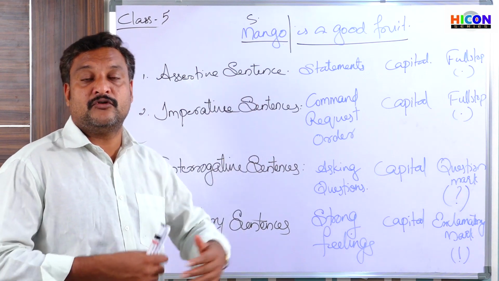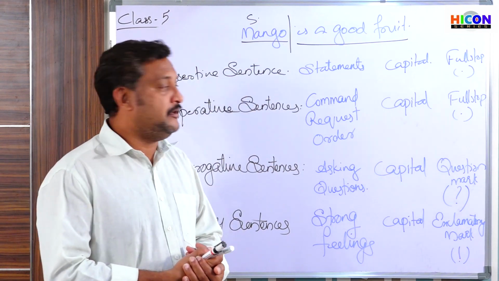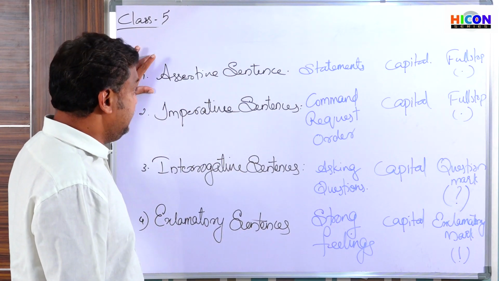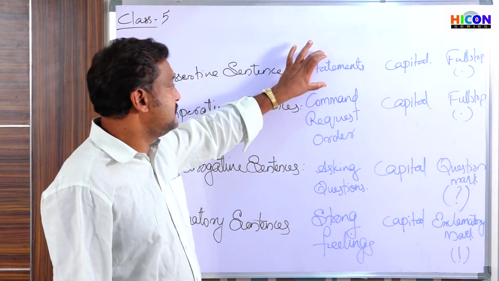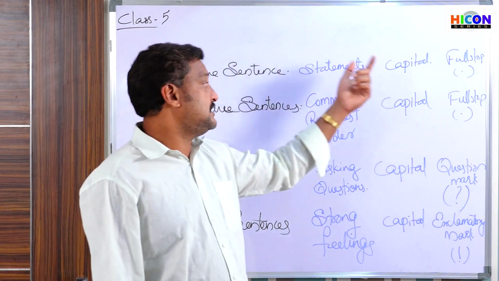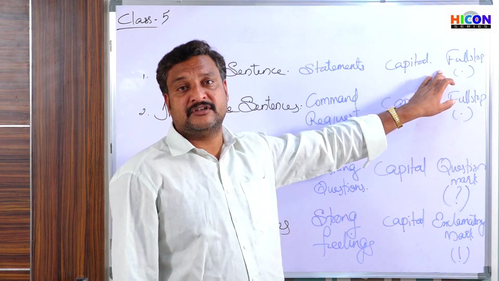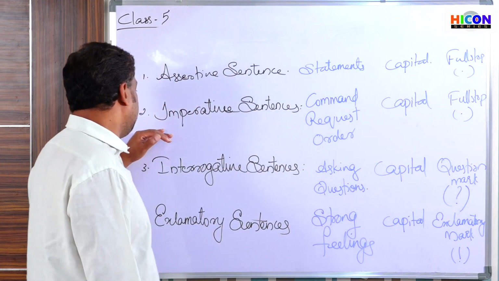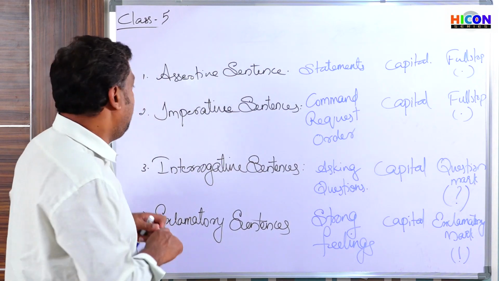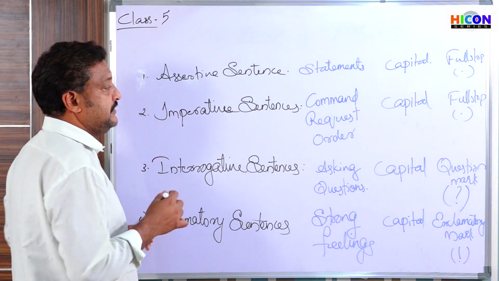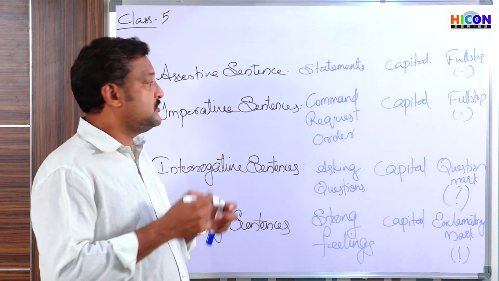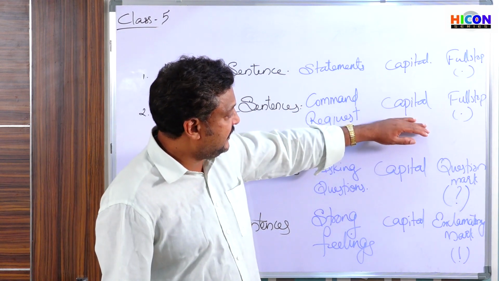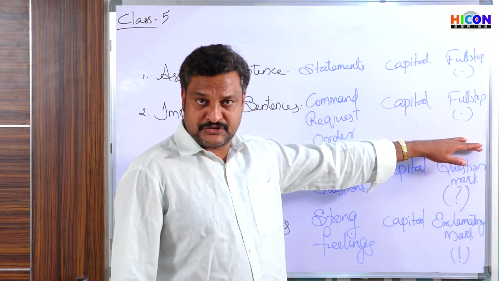These are the four types of sentences we have. The first type of sentence is called an assertive sentence. They are simple statements. They start with a capital letter and end with a full stop. The second type of sentences are imperative sentences. They are used for expressing commands, requests, orders, etc. They also start with a capital letter and end with a full stop.